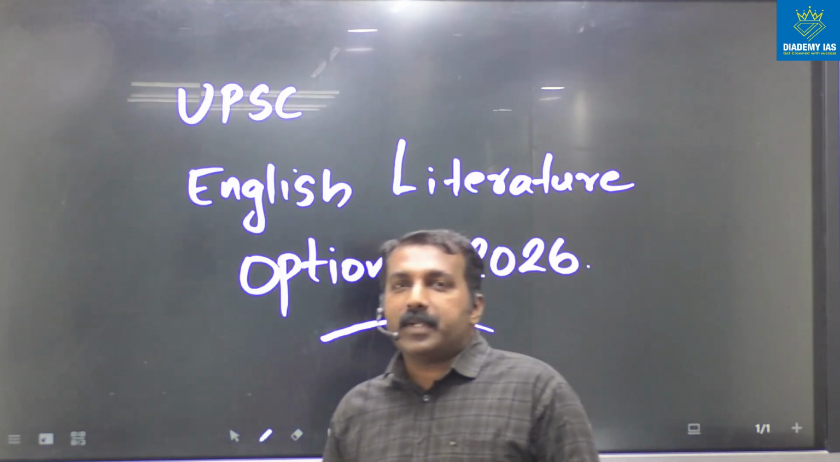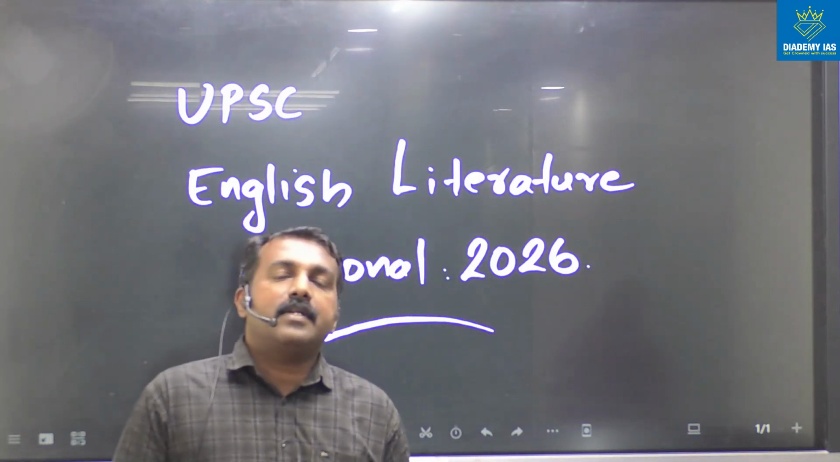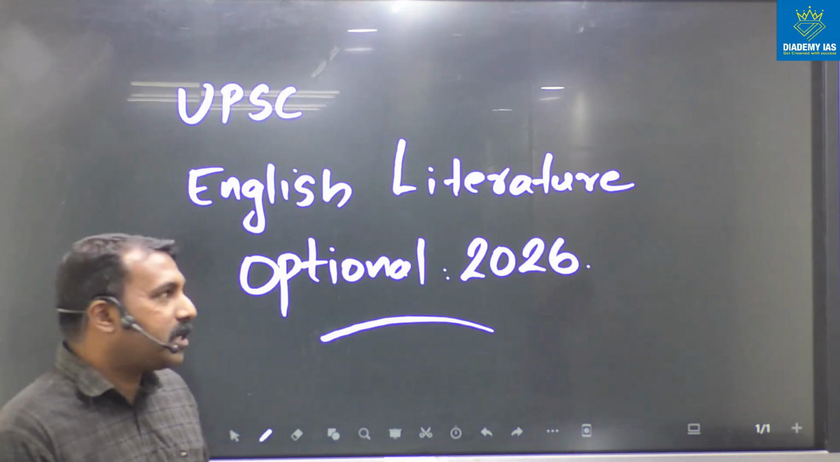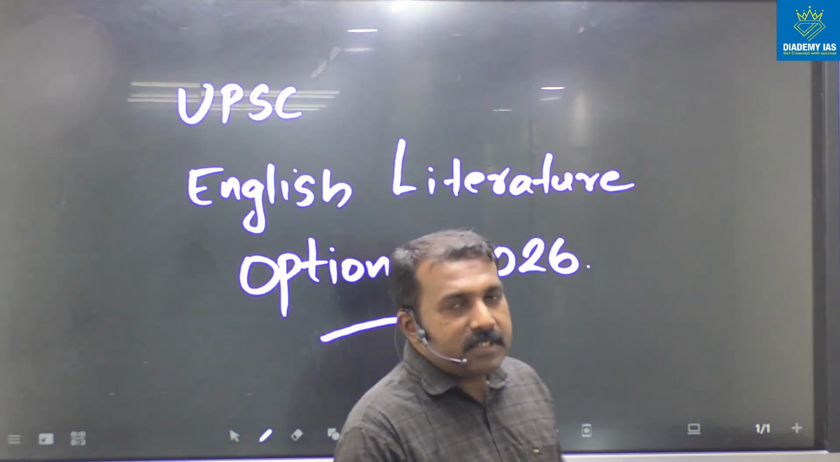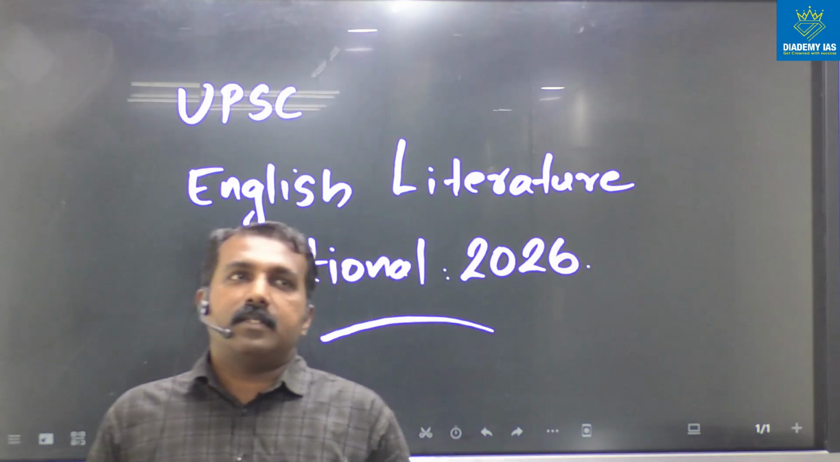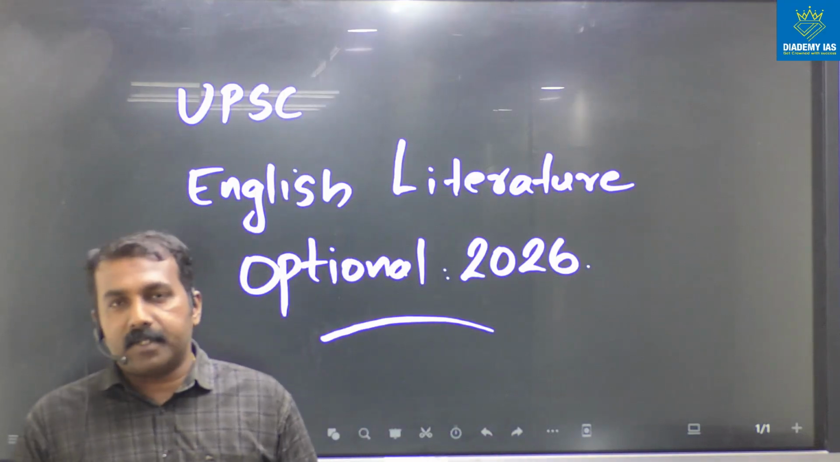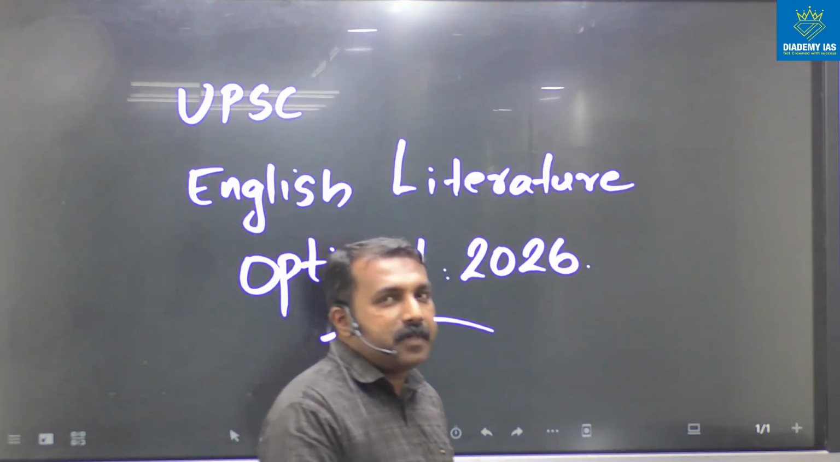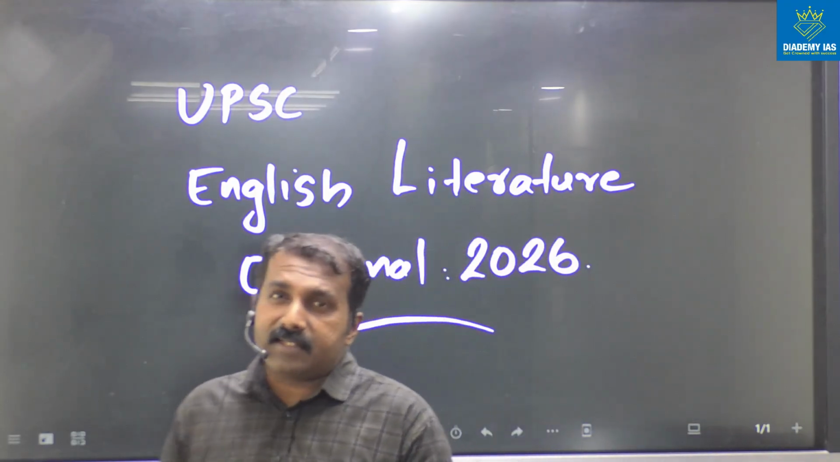Today we are going to discuss some tips, tricks and strategies regarding the English literature optional preparation for 2026. Now this is the time for optional preparation, specifically from June, July to December. And after that, from January onwards, generally we will start the prelims preparation intensely.